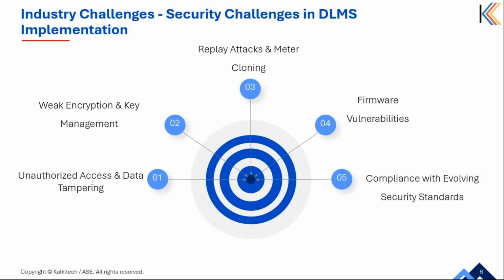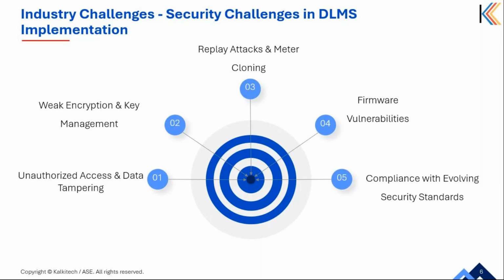Fourth is the firmware vulnerabilities. Smart meters rely on firmware for their operation, but unpatched firmware can contain security flaws. Attackers may exploit these flaws to inject malware, disable security features, or gain control over our meters.